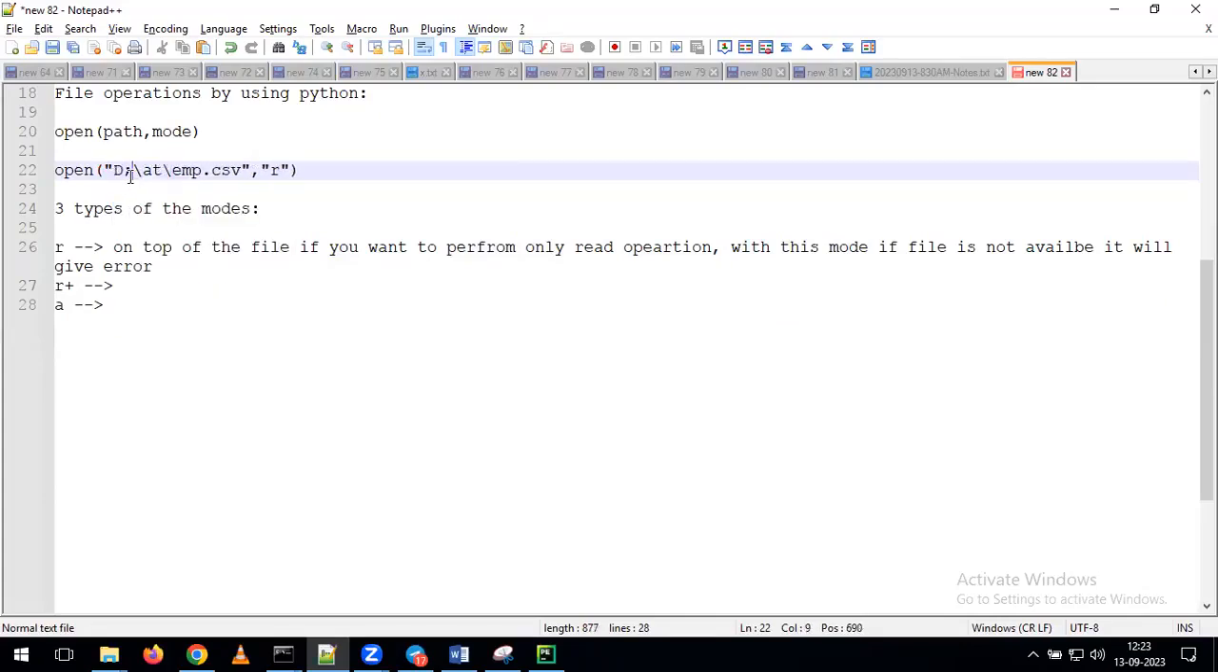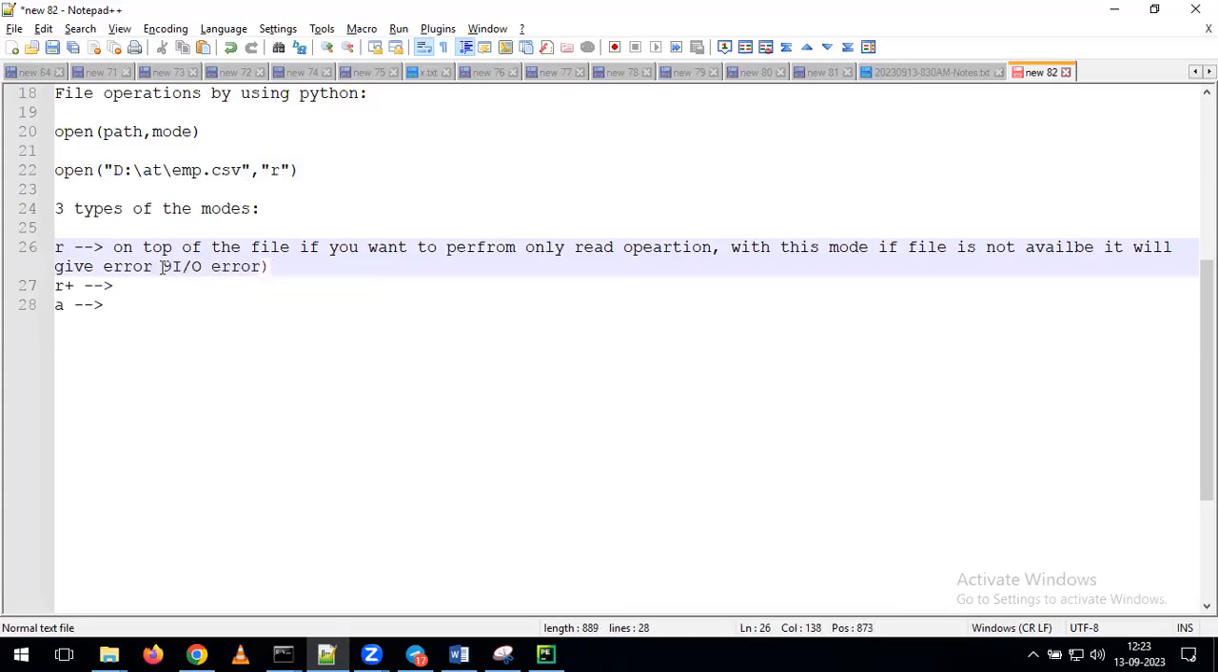So this is the path I have given. Now in this path, for example, if this file is not available, then what will happen here? This will give an error because of using R, because of giving the mode as R. This error we can call an IOError.